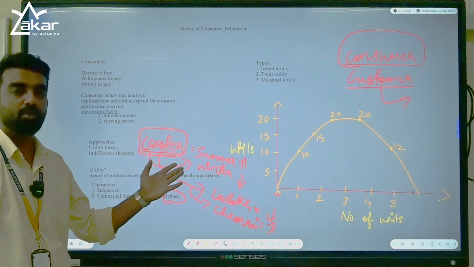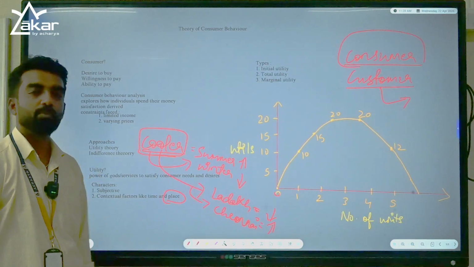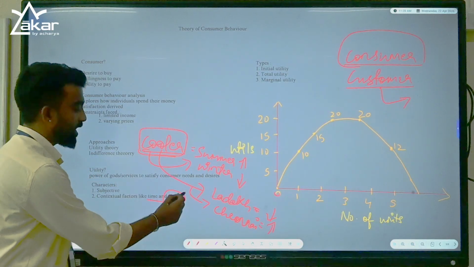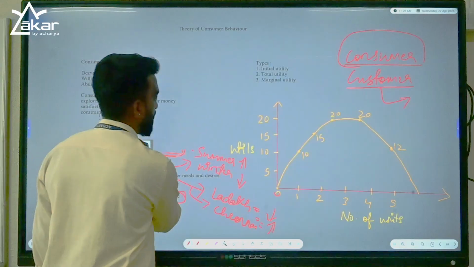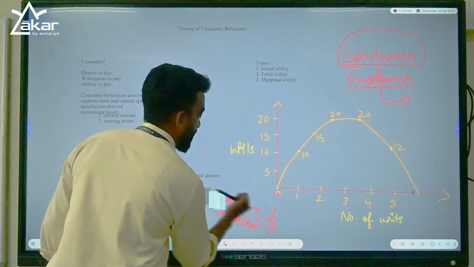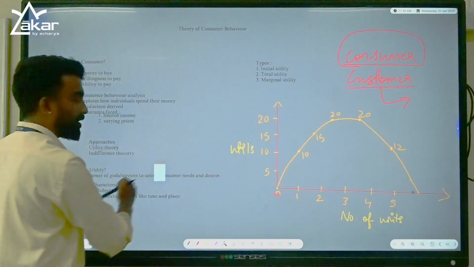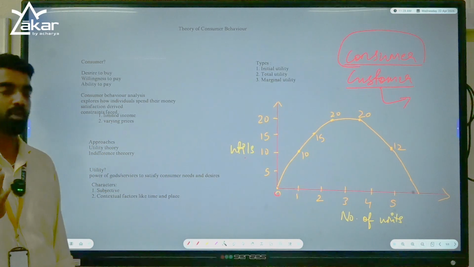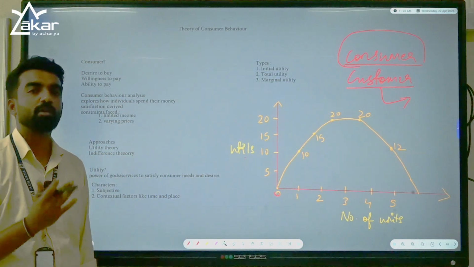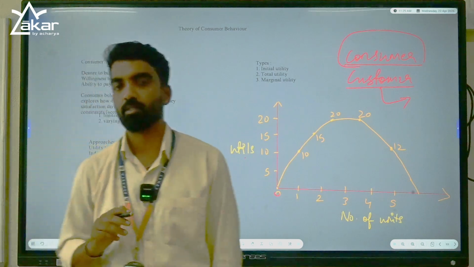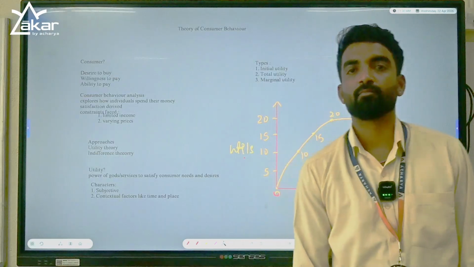The same cooler, if you take it to Ladakh, the satisfaction will be less because it depends on time and place. I hope with this example you understood what are the characters of utility. One is it is subjective, that means it differs from person to person, and the second one is contextual factors like time and place.